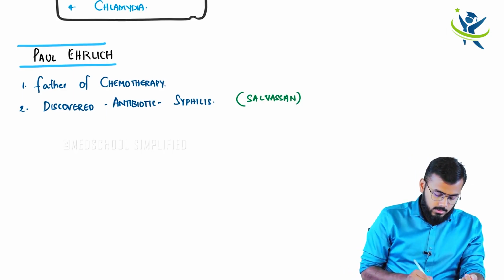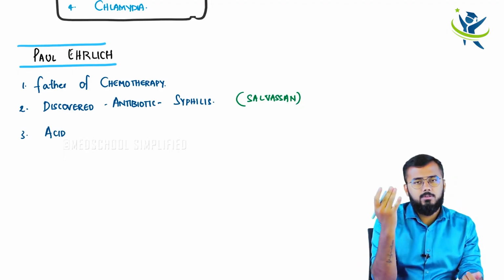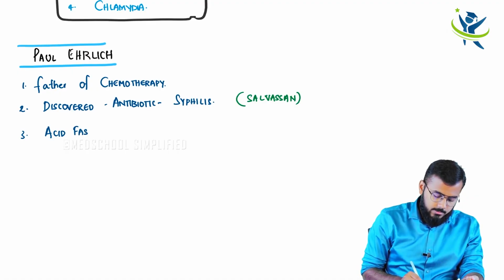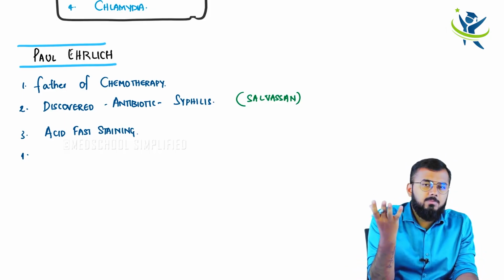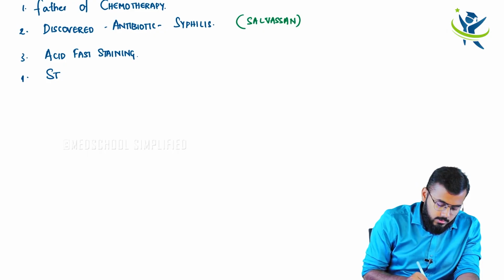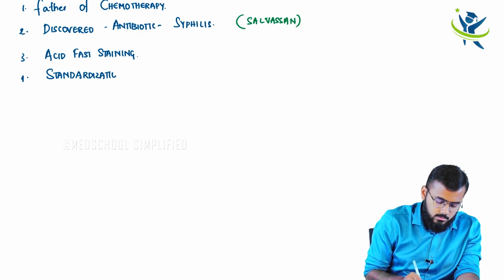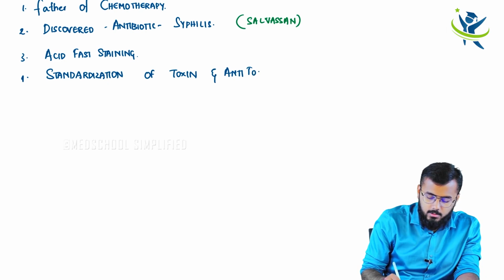He is also the one to describe acid fast staining. You know, there are two types of organism, acid fast and non-acid fast, and you will learn it in the staining methods anyway. The fourth important thing is that he also gave the standardization method of a toxin and an antitoxin.